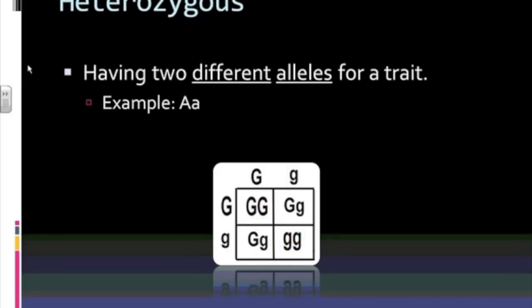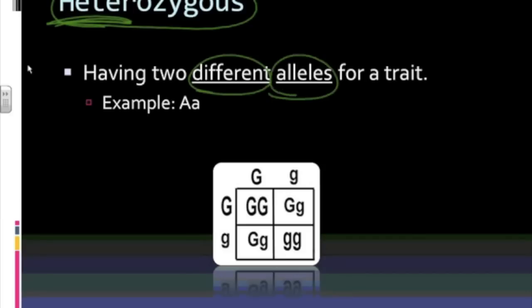The opposite is heterozygous. Hetero means different. So here I have two different alleles for a trait. Capital A, lowercase a. Now, yes, they're both A's. I do understand this, and this often causes a lot of confusion. Yes, they are both the same letter. However, they are different because they're not both capitals or both lowercase. One is capital, one is lowercase. So even though they are the same letter, it's actually represented two different traits.